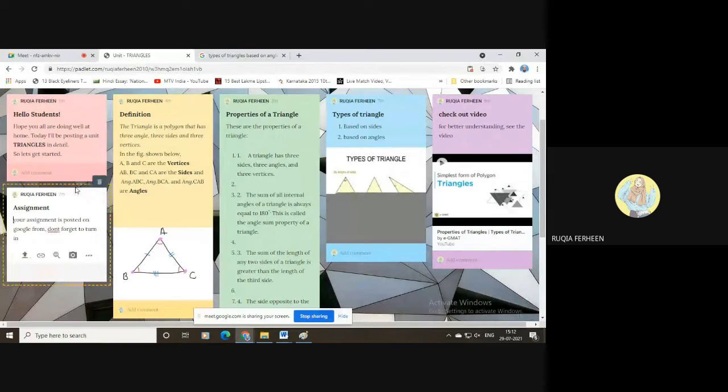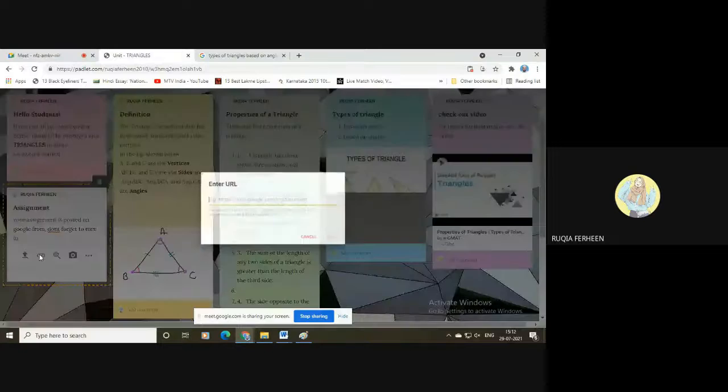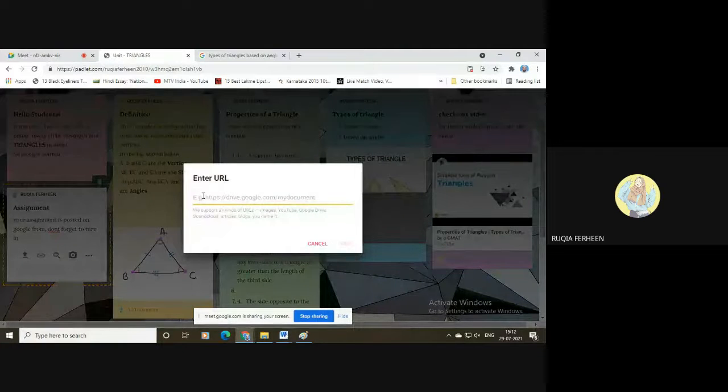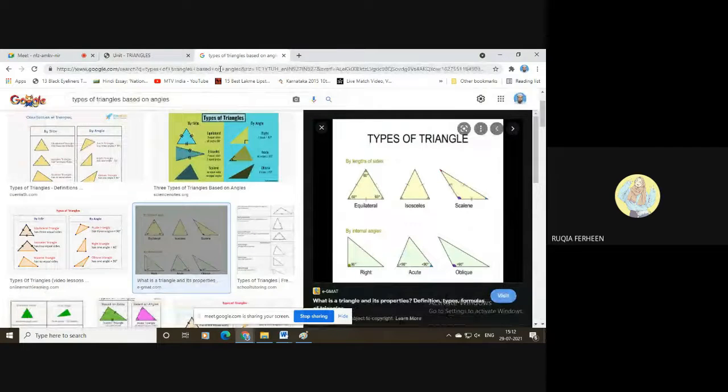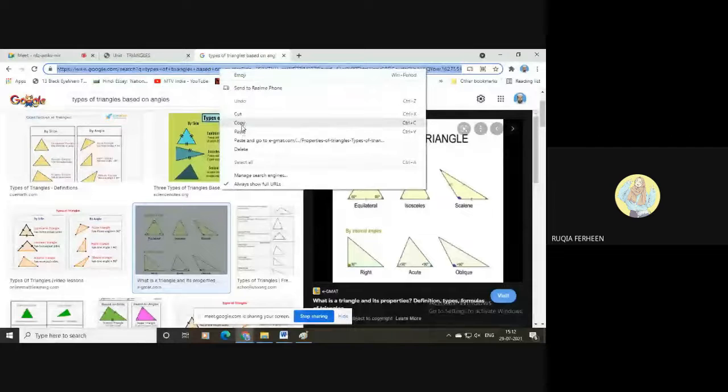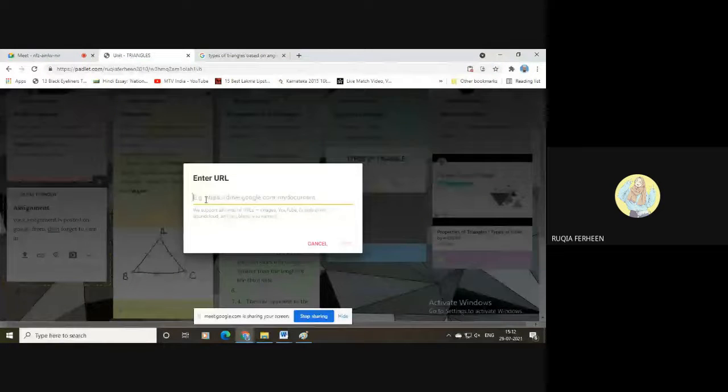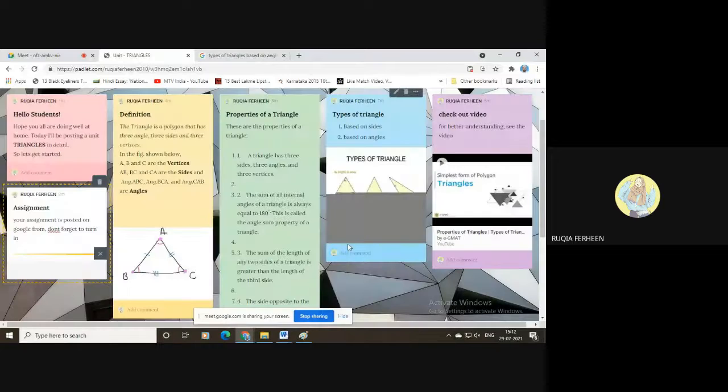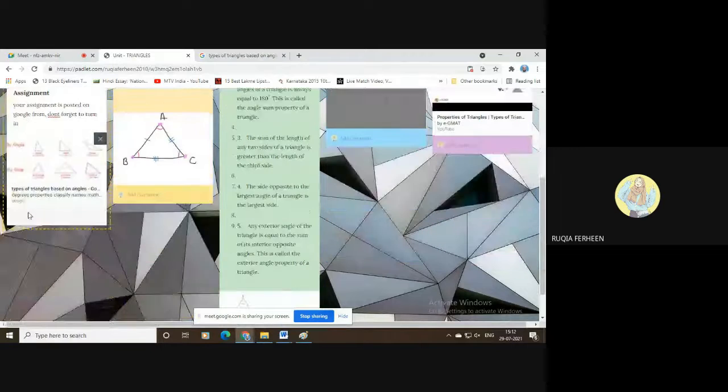See, I'll go to the edit post. Here you can see the attachment option, the second one. After the upper arrow mark, there's an attachment symbol. Click on that. Here there are options. Here it drives you to the window. Here I'll take this URL. Copy this URL and I'll paste this one. Save. It takes a few seconds to upload. See, you can see it here.